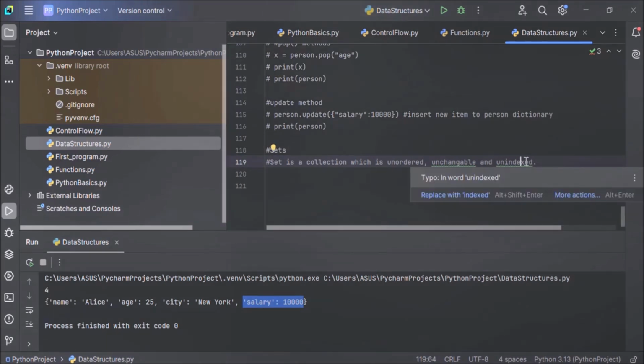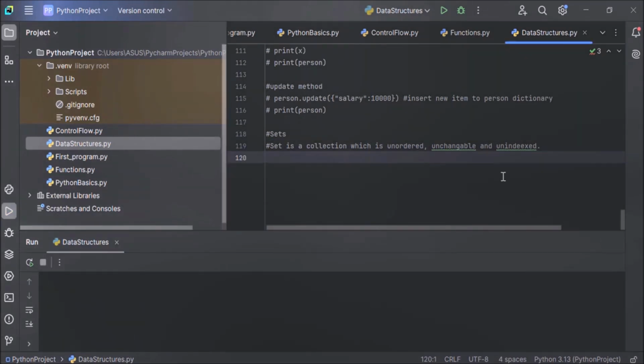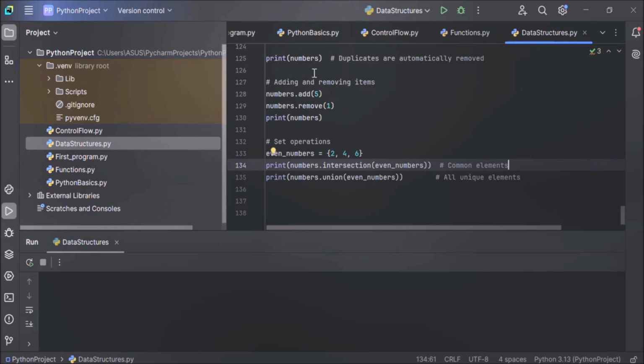And unindexed. Now let's understand what it means. So here we have an example for sets.